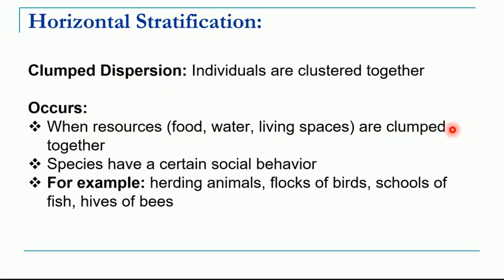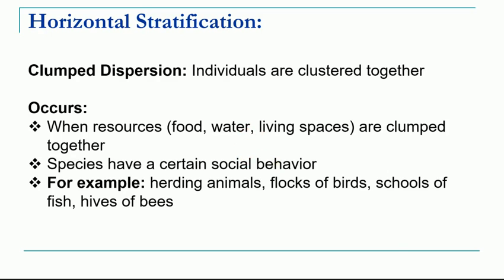Suppose there is a lake, so all aquatic organisms can be seen only in the lakes. So we can say they show the clumped stratification or dispersion. That means all organisms are in a particular small area.